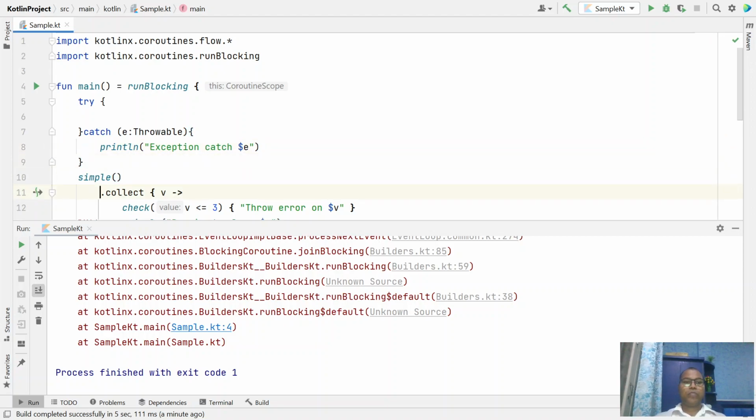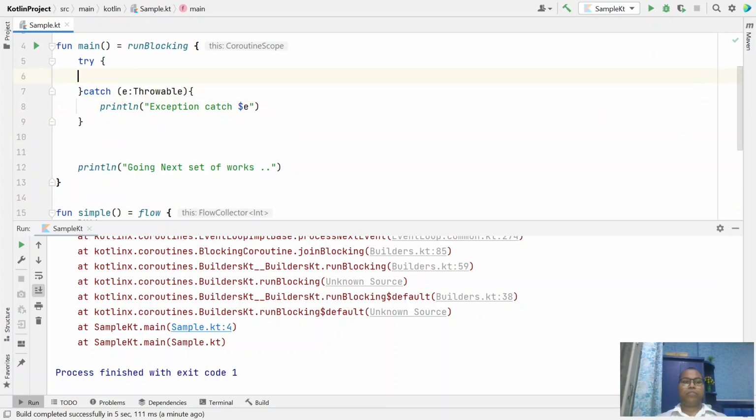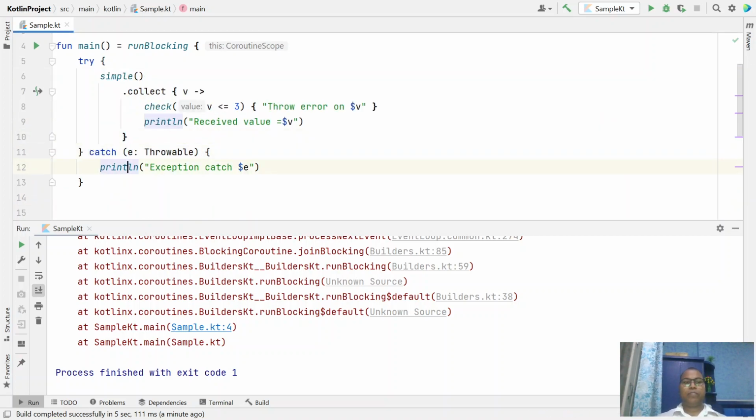Whatever the simple code is, just put it inside your try block here. Now we just run this and test.